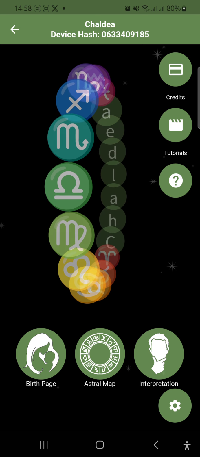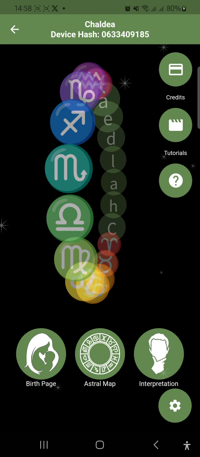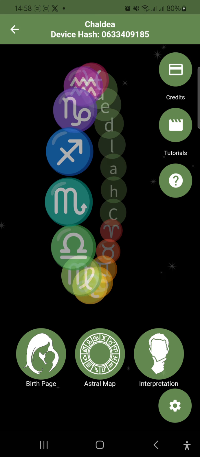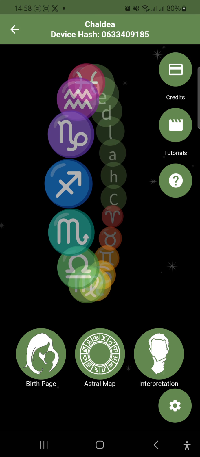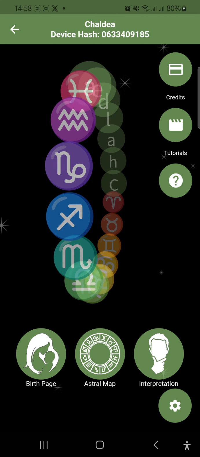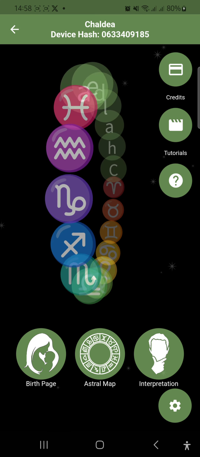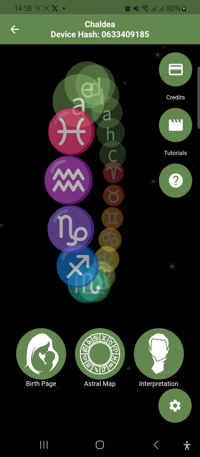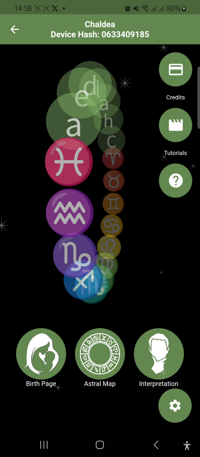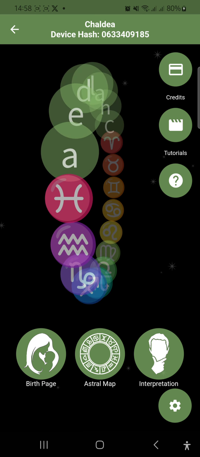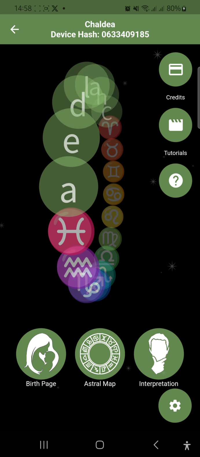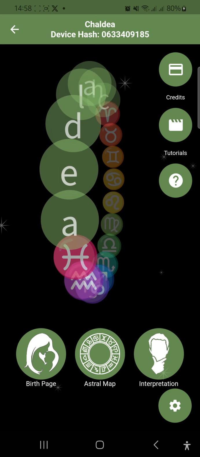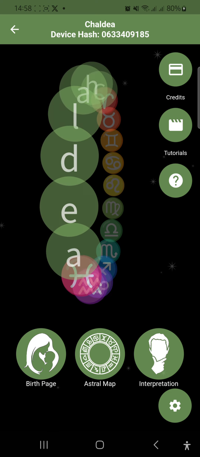This relocation implies changes in the sectors or houses and, consequently, in the cardinal points of the chart, namely the ascendant, midheaven, descendant, and nadir. Obviously, our basic natal chart remains unchanged, but relocation involves adding a second layer of sectors or houses that reveal the environment the individual encounters at the relocation place.